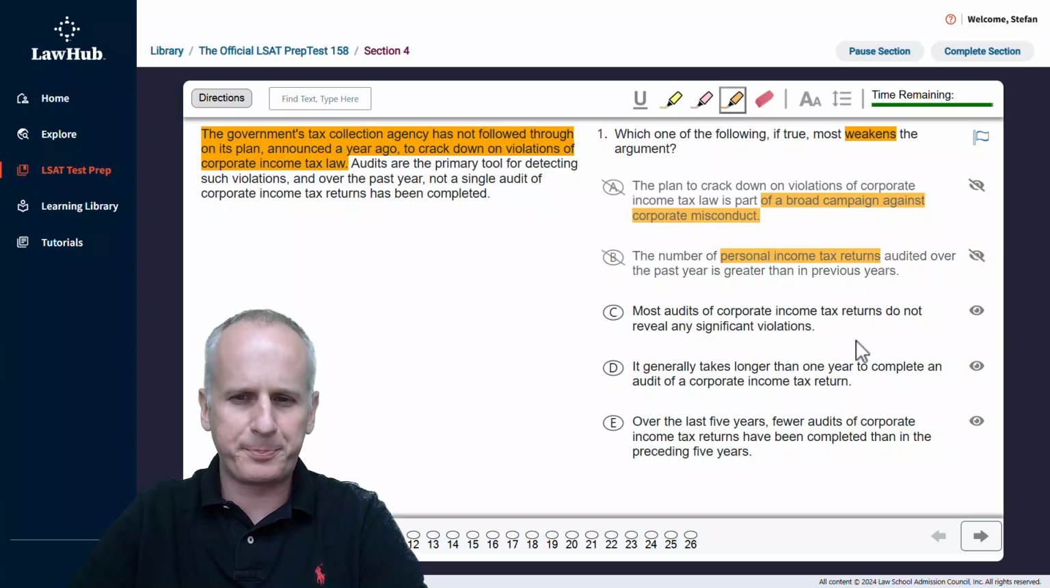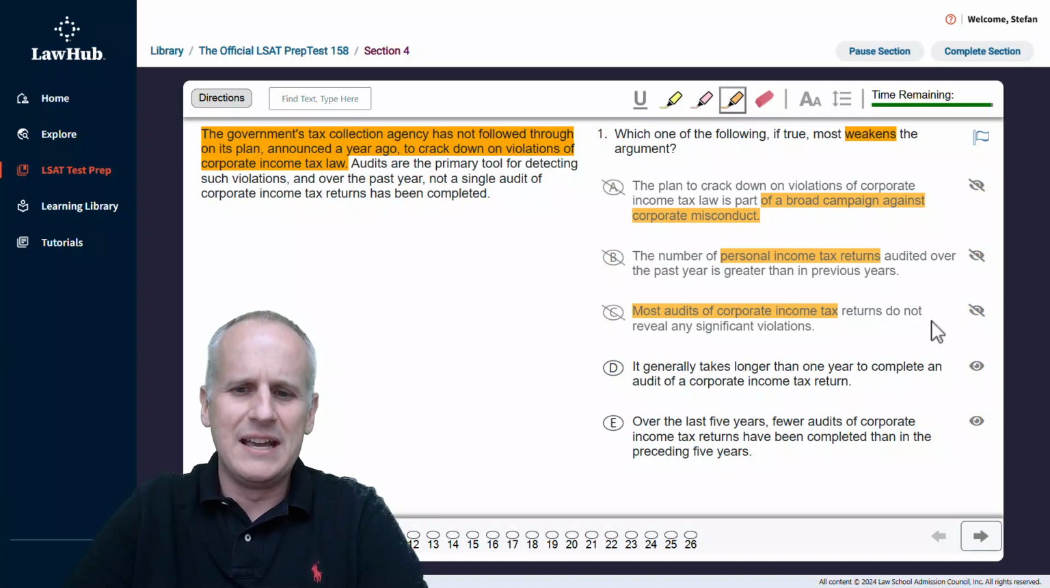Next, we have choice C. Most audits of corporate income tax returns do not reveal any significant violations. Well, we want to think about this from a quantitative perspective, but just saying that most don't reveal any significant violations does not provide anything to help evaluate whether the tax collection agency is, in fact, actually beginning to crack down. So just the fact that 51% might not have any violations has no clear impact on the validity of this conclusion. So we can eliminate choice C as being basically no impact either way.